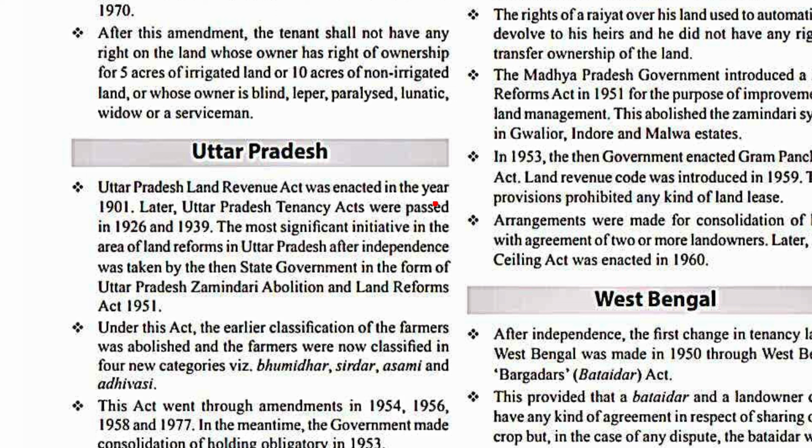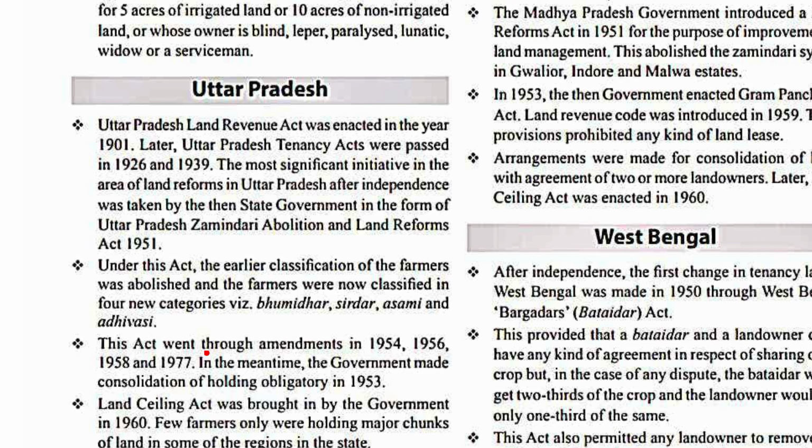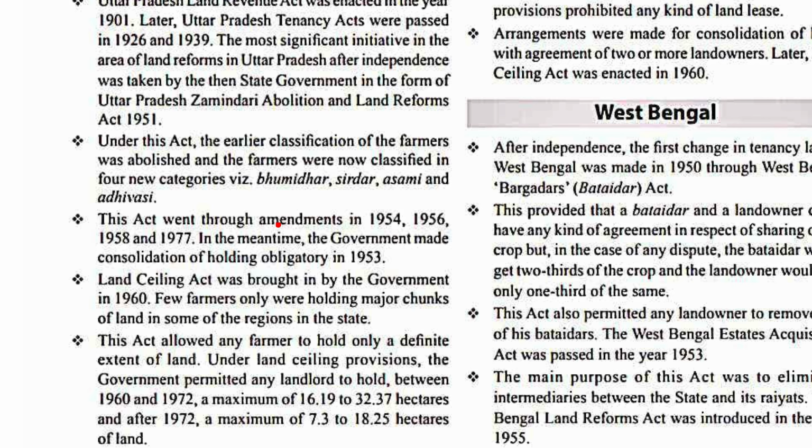Later, the Uttar Pradesh Tenancy Act was passed in 1926 and 1939. The most significant initiative in the area of land reforms in Uttar Pradesh after independence was taken by the then state government in the form of the Uttar Pradesh Zamindari Abolition and Land Reforms Act of 1951. Under this act, the earlier classification of farmers was abolished and the farmers were now classified in 4 new categories, that is Bhumidar, Sirdar, Asami and Adivasi. The Act went through amendments in 1954, 56, 58 and 77.